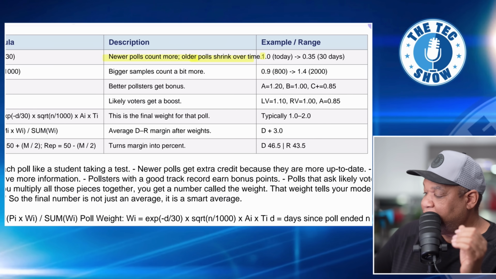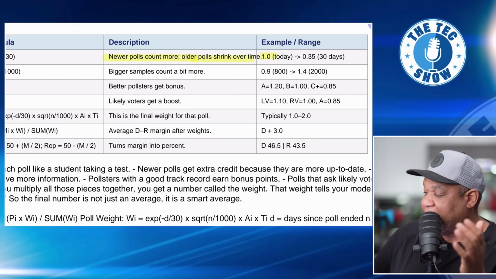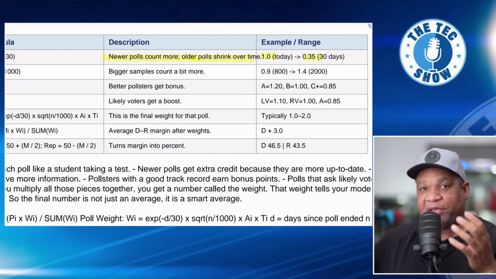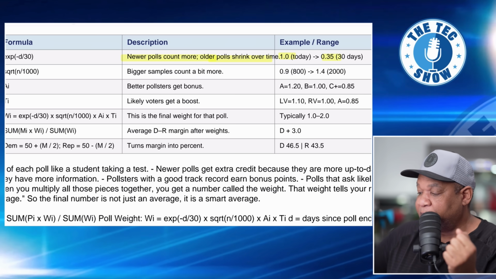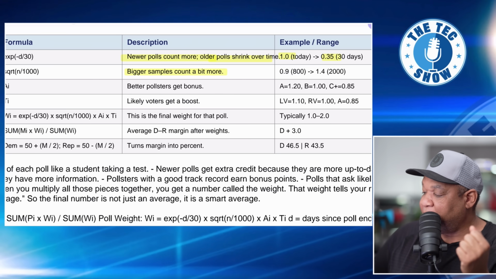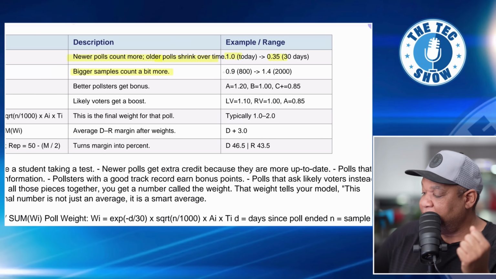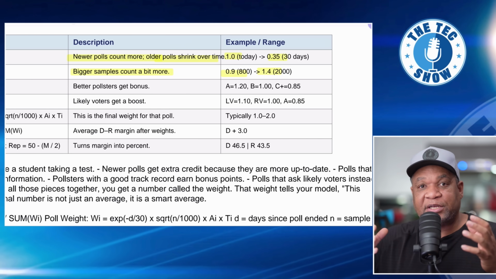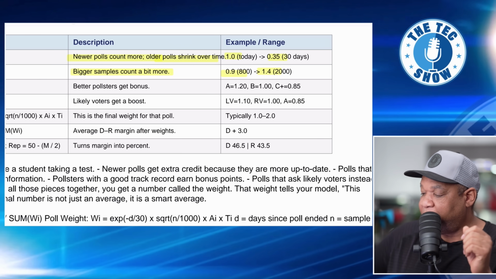Okay, and it shows right here, so you get 1 point. The formula we'll go over in a second, but you get 1 point for things that were done today, and then at 30 days, it would be 0.35. So when you add up everything at the end, that's what they're showing there. You get more weight for recent polls. Okay, bigger sample sizes count a bit more. When we're looking at sample size, if it's 800, that's 0.9. If it's 2,000 or more, that's 1.4. So if your sample size is 2,000 or more, you're going to get more points for that.